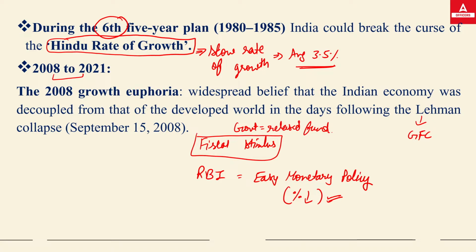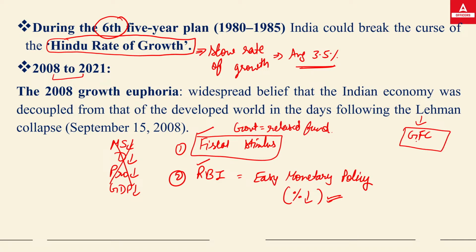Like the government released a certain fund, RBI also did, so that there would be a proper money supply available with the public and no crisis would be seen. Because if there is less money supply, it is obvious people will demand fewer goods and services, production of goods and services will fall, and it will decrease the GDP of the country as well. The government did not want this, which is why the fund was released. So with the help of these two steps taken by RBI and the Government of India, we reduced the impact of the global financial crisis.